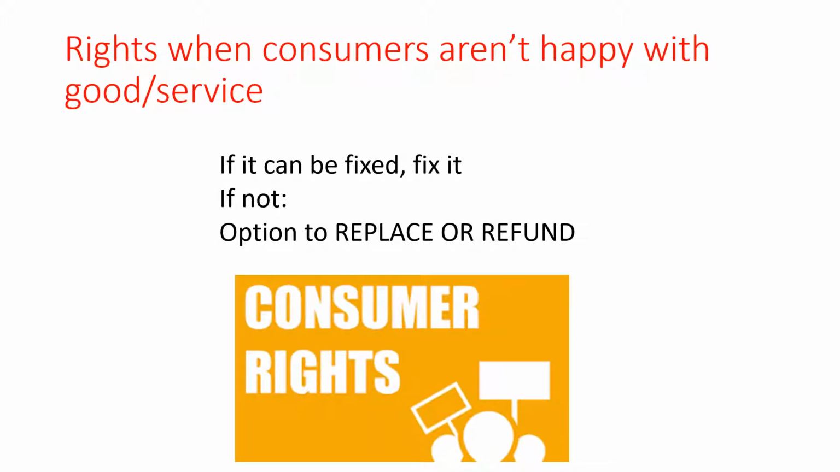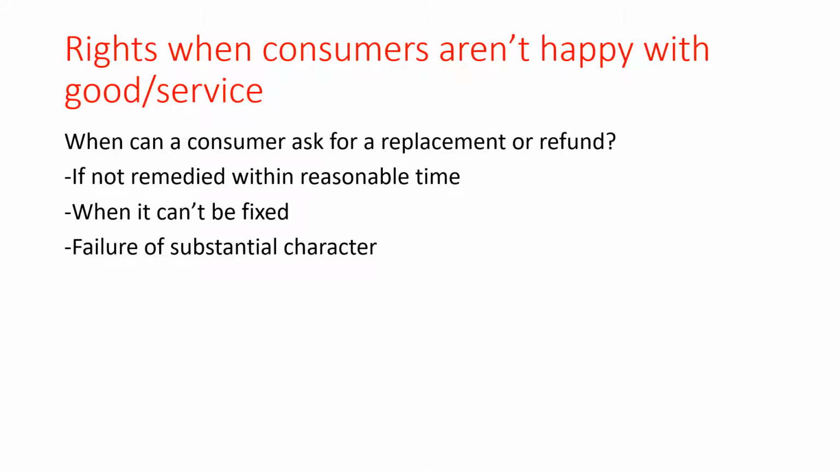What rights do consumers have when they aren't happy with their good or service? The rule is that if it can be fixed, fix it. If not, the consumer has the option to replace it or be refunded. A consumer can ask for a replacement or a refund if the good or service is not remedied within reasonable time, when the good or service can't be fixed, or if it is a failure of substantial character.